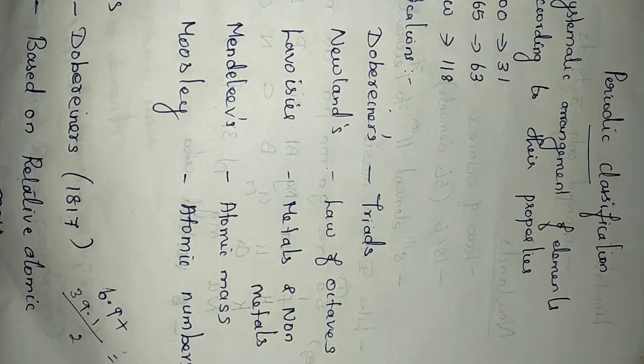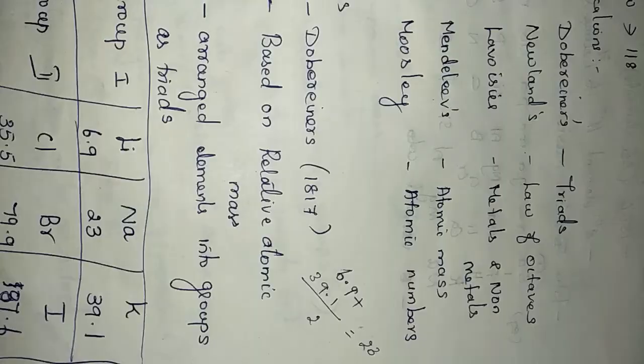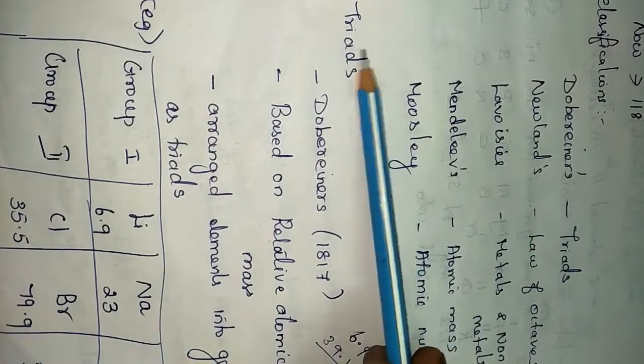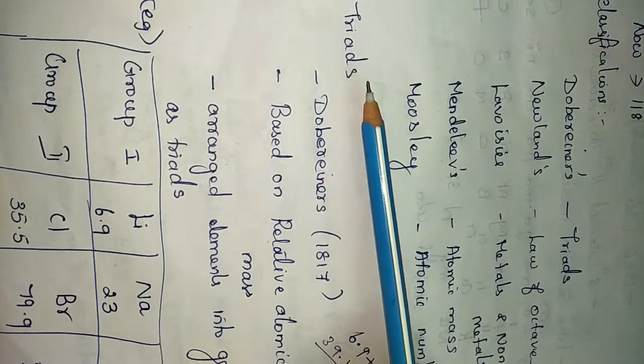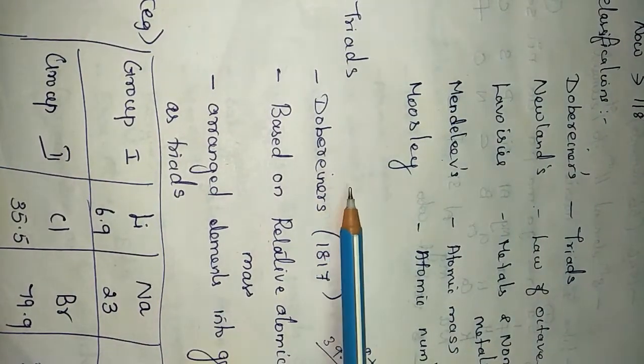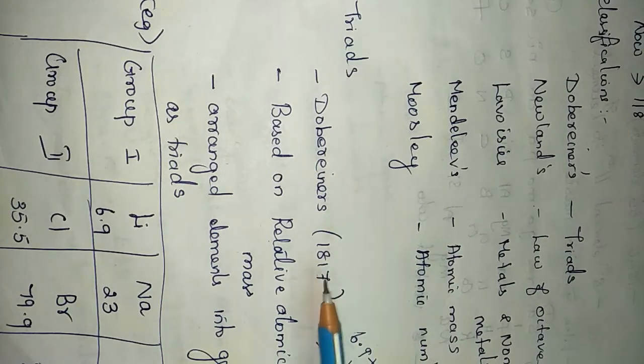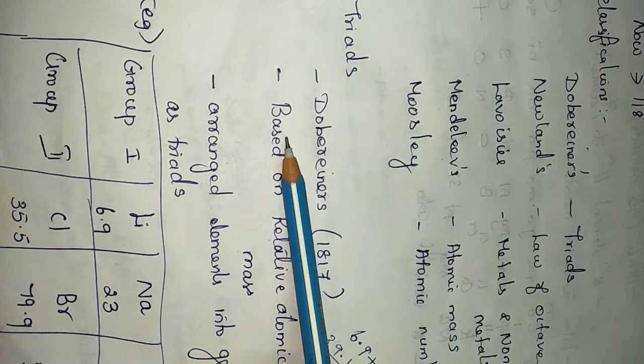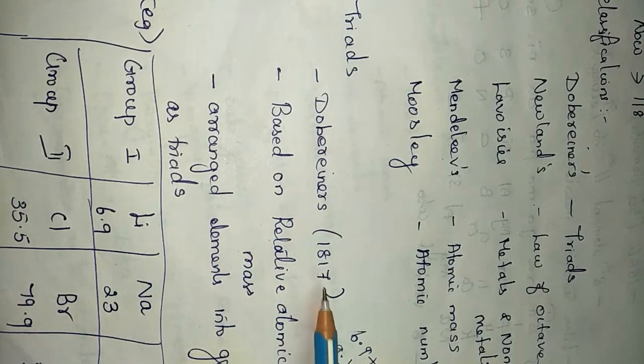First, we will learn what triads are. The first classification we are going to learn is triads. It was formulated by Doberiner in the year 1817.